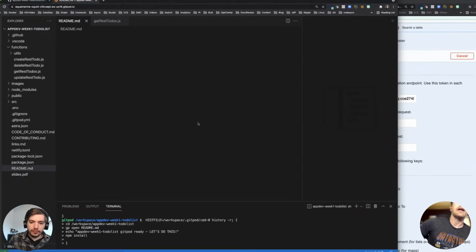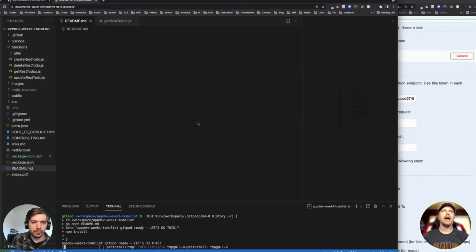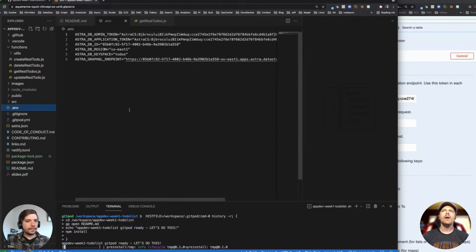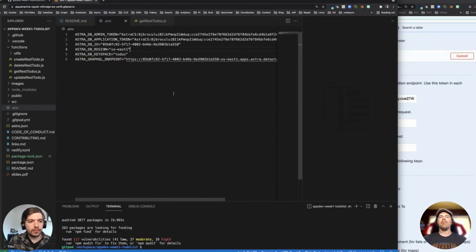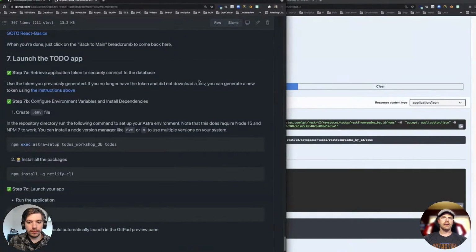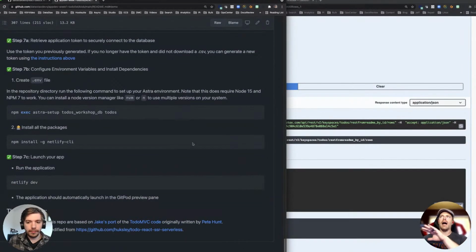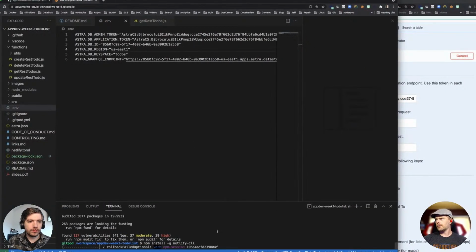Here it goes. All right, while that's loading, I'll just go ahead and load up my .env. So when you go through the steps and you're doing the homework, you'll see here that the Astra setup command will generate this for you, right? These are all the things that I need to authenticate. Notice that token there, right? Notice it has the name of the keyspace. It knows its region. This is actually being done for you by Astra setup. Then what I'm going to do is, now mind you, I'm doing this real fast. This is for the homework because I want you to see this end to end. All right, I'm going to do this real quick.